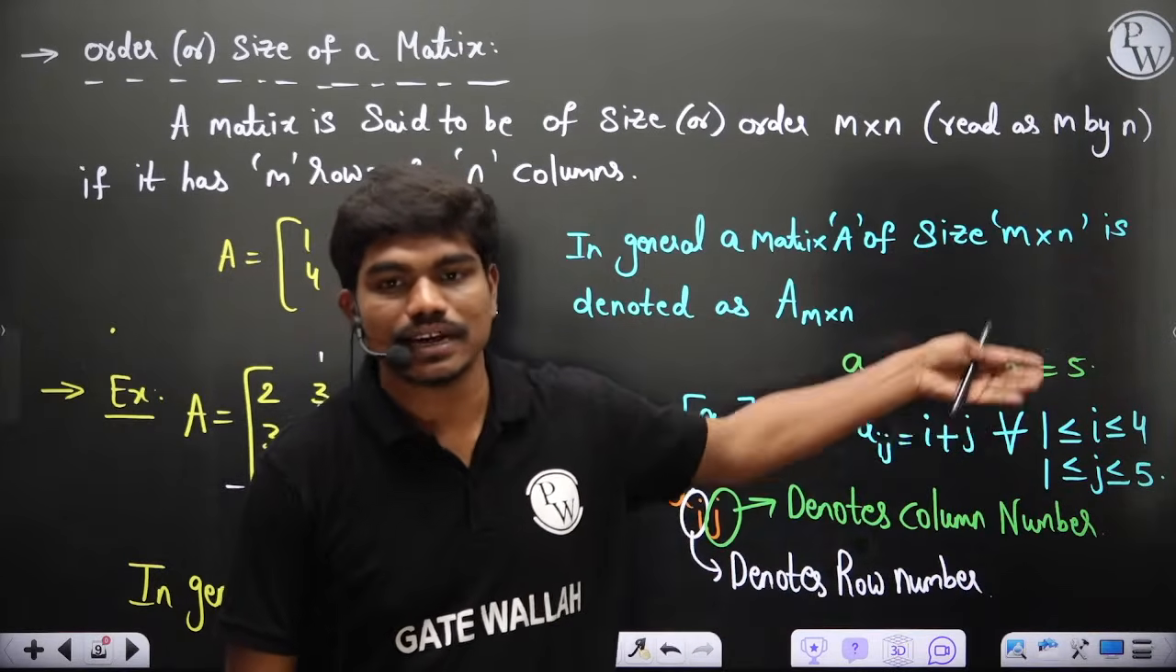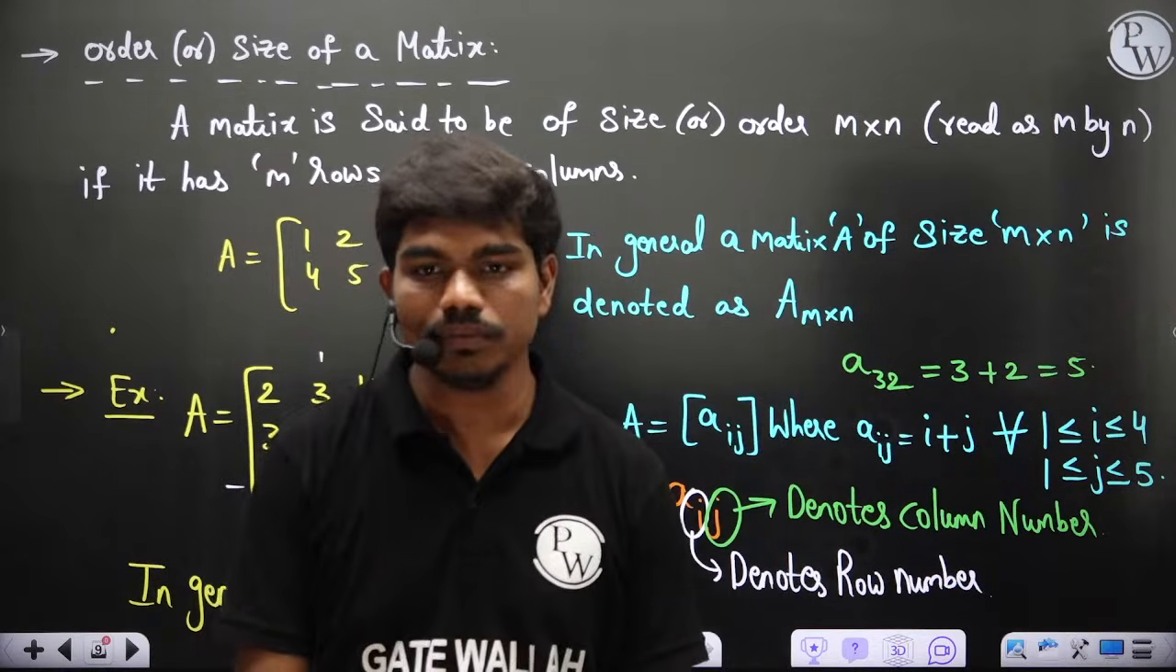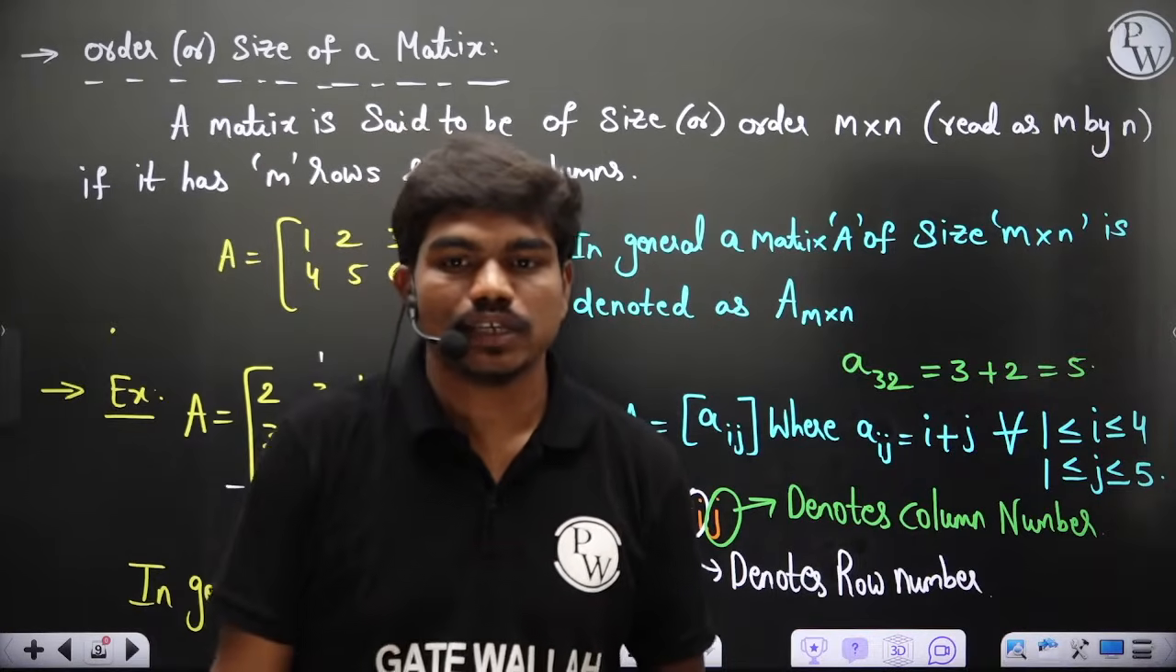We'll see this in types of matrices and so on. Clear to all of you? Everyone, please type in the chat box.